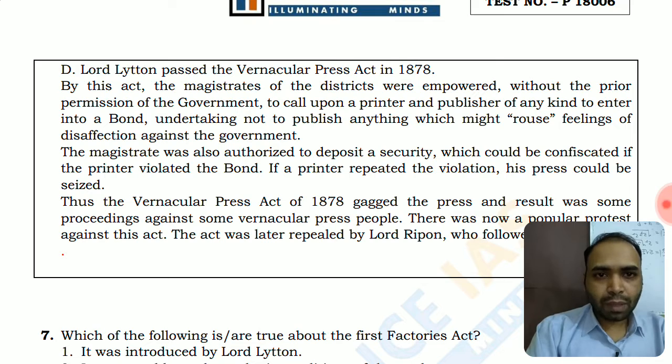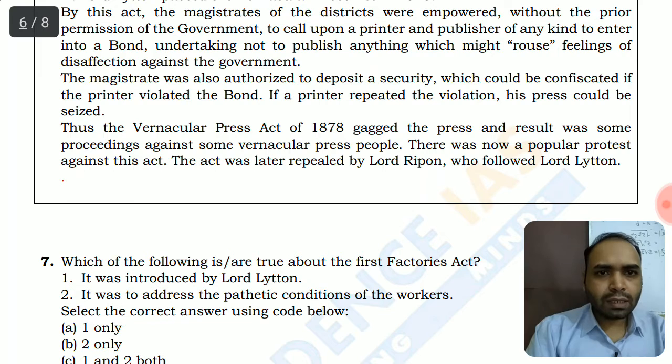So it was a gagging act against the native language newspapers. Magistrates were also authorized to confiscate the security deposited by the printer if the printer violated the bond. So this was a gagging act, and the Vernacular Press Act of 1878 gagged the press. As a result, there were proceedings against some of the vernacular press people. There was a popular protest against the act.